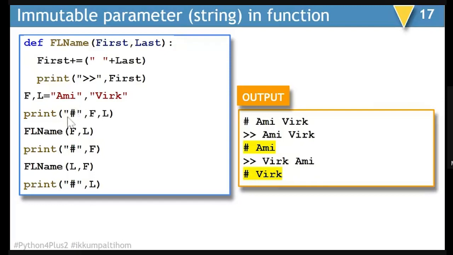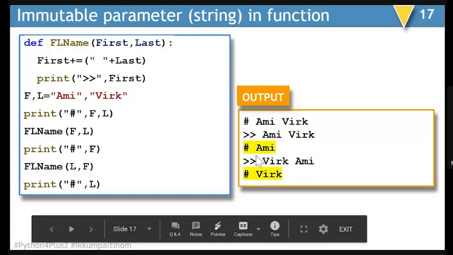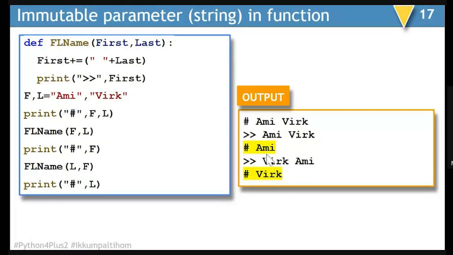Whereas when we come out of this function and display the value of F, there will be no effect of that change which has happened in the FL name function. So it is going to display the output of F as Ami only. It is not going to be Ami Virk because it is an immutable parameter.